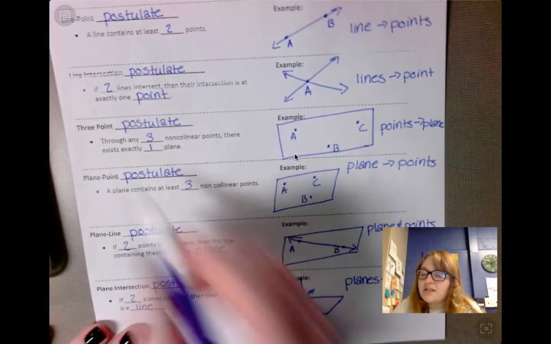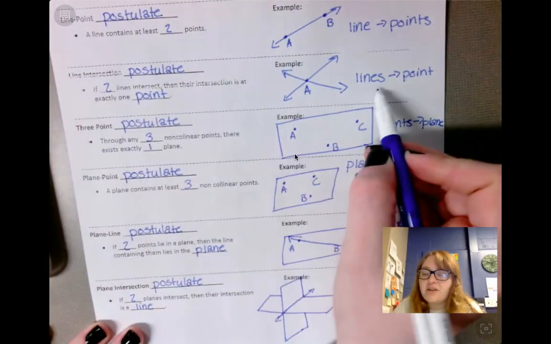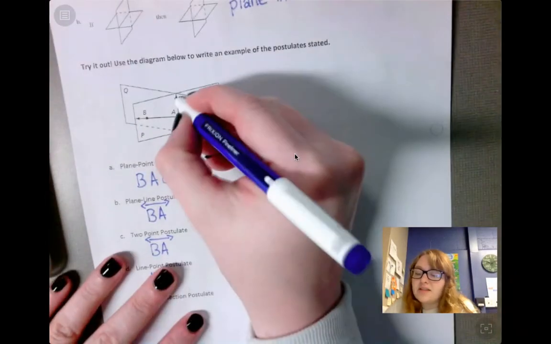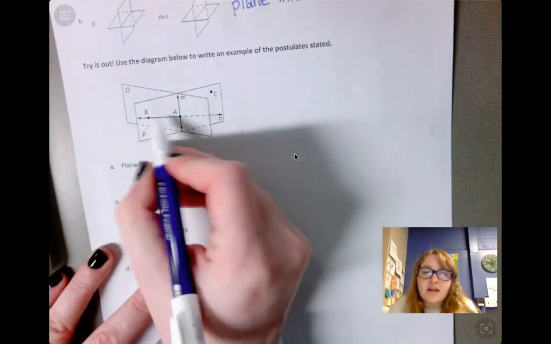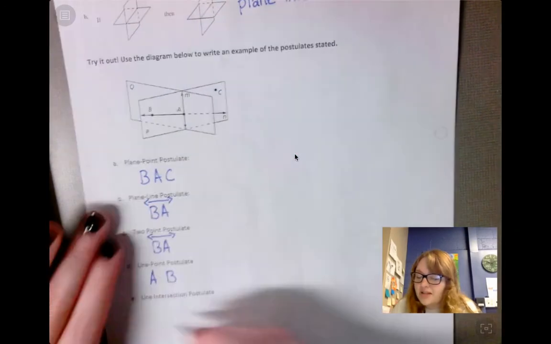And the last one, the line intersection postulate, says that if we have 2 lines, they intersect at 1 point. So right here, we have this line M and this line BA, and they intersect at point